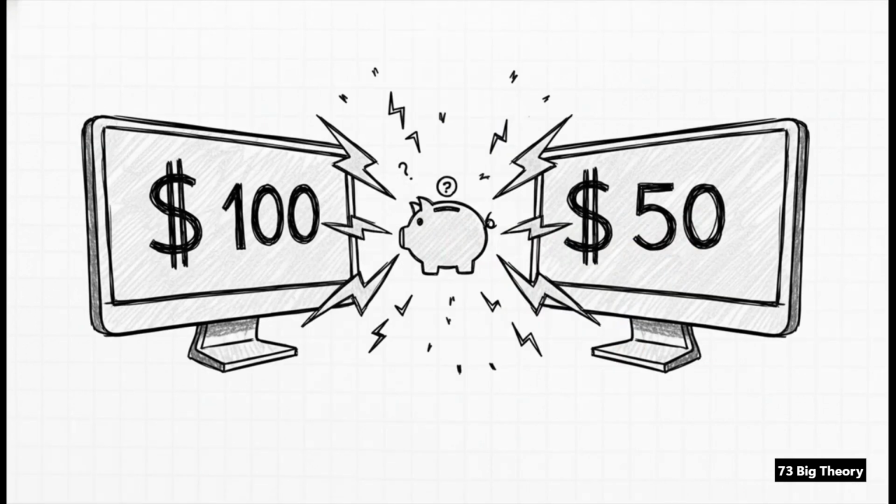And to make this super real, just think about your bank account. What if one computer says you have $100, but another one says you have $50? That's not just a small glitch. That's total chaos. The system has fundamentally failed. And that is the exact kind of disaster that Paxos was designed to prevent. It's a protocol for reaching agreement no matter what.